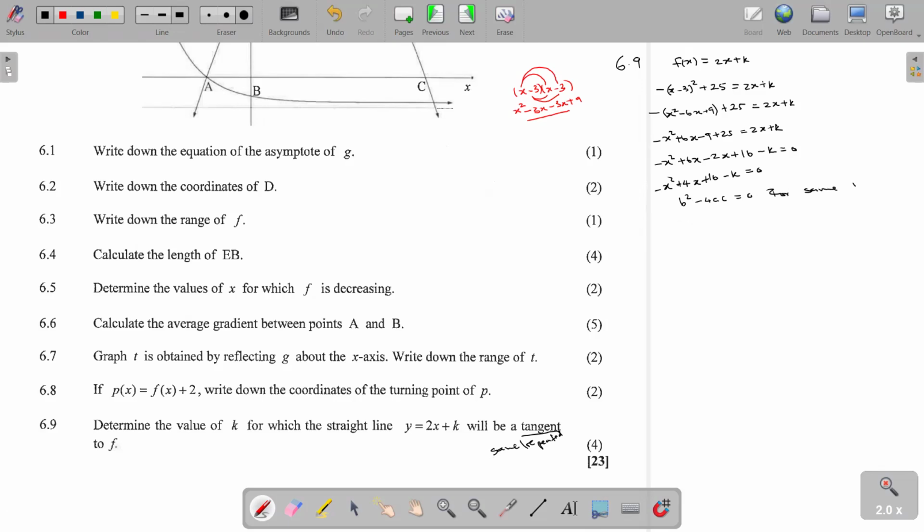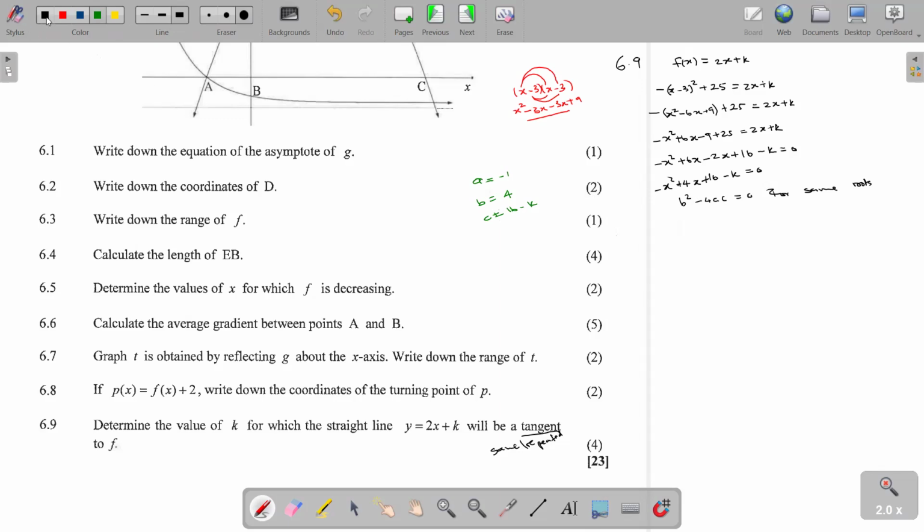But here our a is what? If we check there, our a is the coefficient of x squared, which is minus 1. Our b is equal to 4, which is the coefficient of x, and our c is the constant, which is 16 minus k.